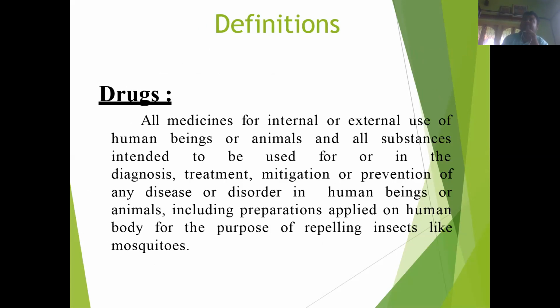Now come to some terminology related to the Drug and Cosmetic Act and their definition. Under Drug and Cosmetic Act, first definition is drugs. What is drugs?